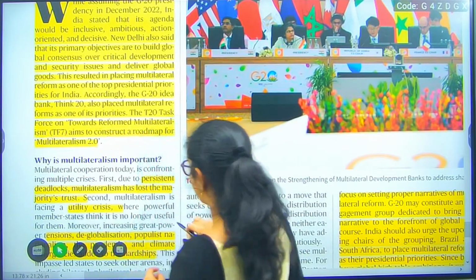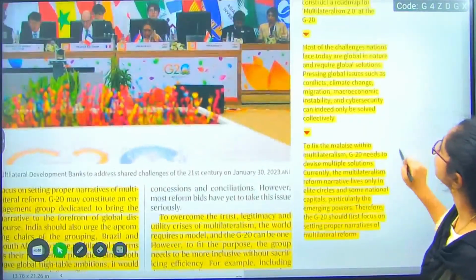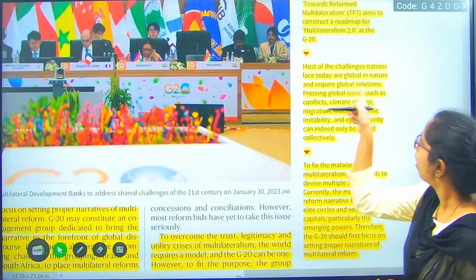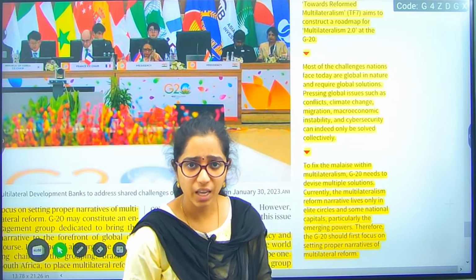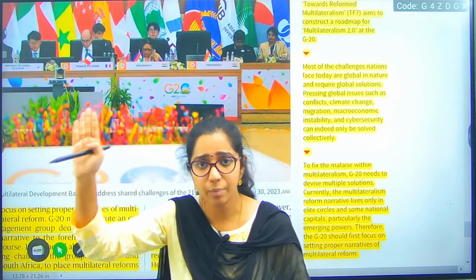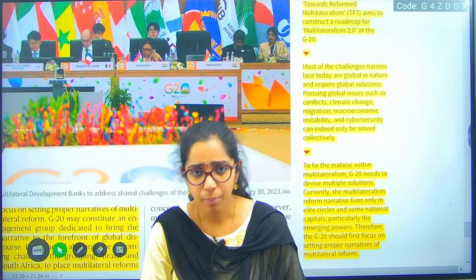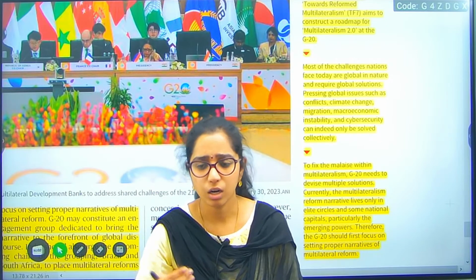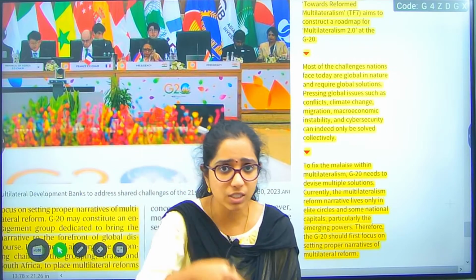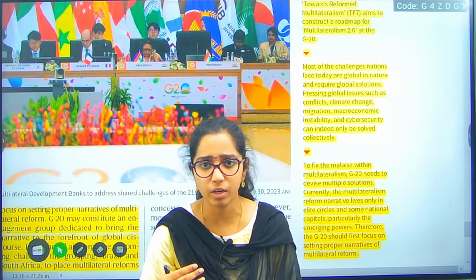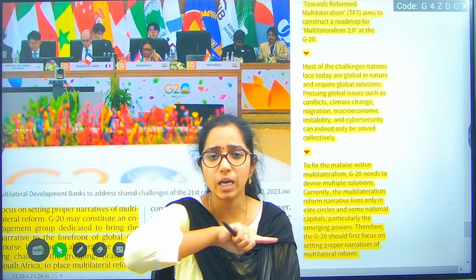Why is this actually important? Why is multilateralism important? Before that, let me go to the gist. Most of the challenges nations face today are global in nature and require global solutions. For example, climatic conditions: the carbon emissions from western countries are more, yet aren't we suffering? We have El Nino or La Nina. Is it only India causing this? No, right? It's a global scenario which is affecting us. Now we have a heat wave here, a cold wave there. Is it because of the contributions of only India? No, right? So climatic impact is a global phenomenon.